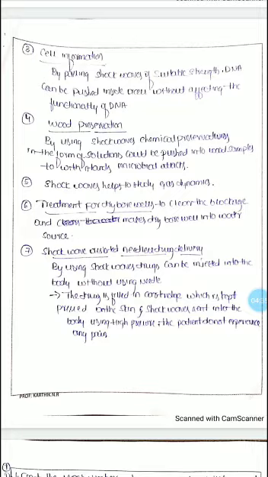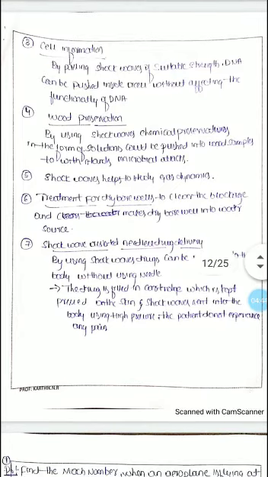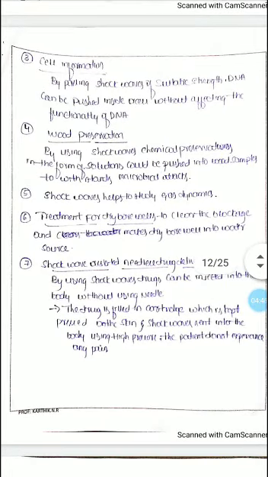Then come to the very major application, that is, shock waves can be used to assist in needleless drug delivery. With the help of these shock waves, drugs can be injected into the body without using a needle. The drug is filled in a cartridge which is placed on the skin, and shock waves are sent to the body with high pressure. In this way we can assist needleless drug delivery without any pain to the patient.